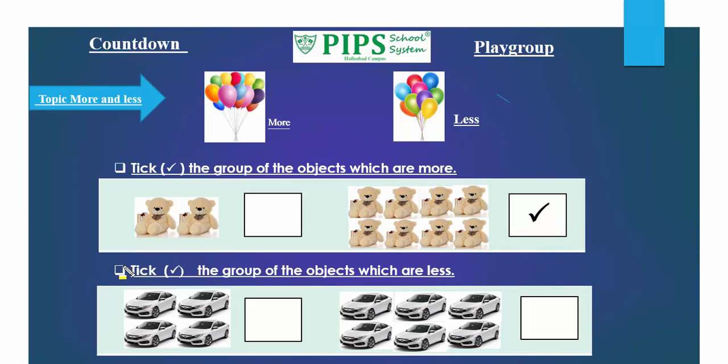Our second statement is tick the group of the objects which are less. Count with me how many objects are in the first group. 1, 2, 3, 4. These are 4 objects. Let us count how many objects are in the second group.